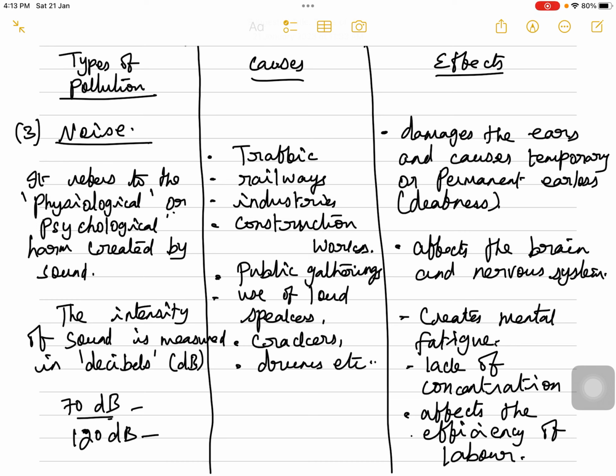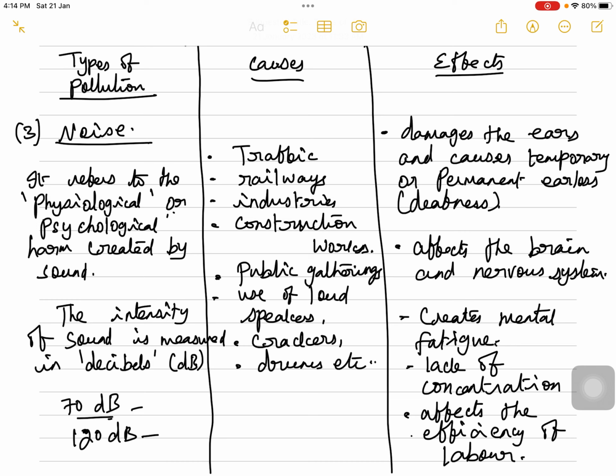And if it is around 120 dB, which is loud noise, then that immediately affects our ears. If you are continuously listening to 70 dB, so prolonged exposure to 70 dB of noise, slowly it starts to damage the ears. So this is the problem of noise pollution.